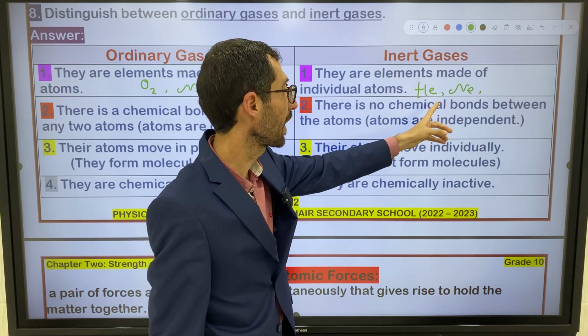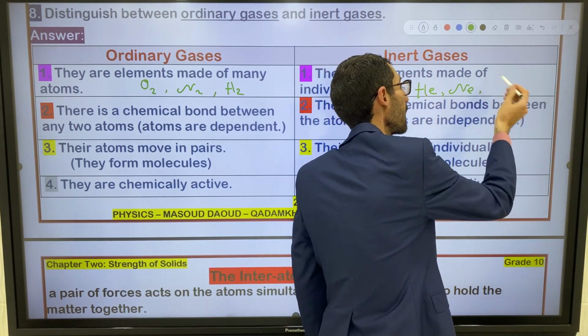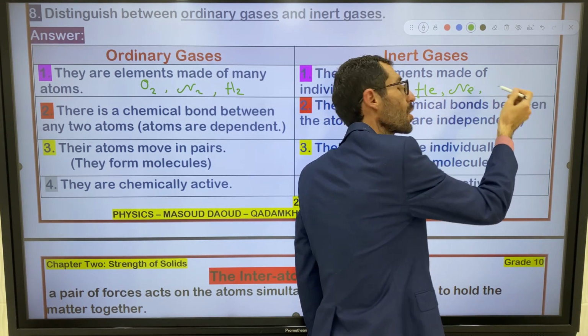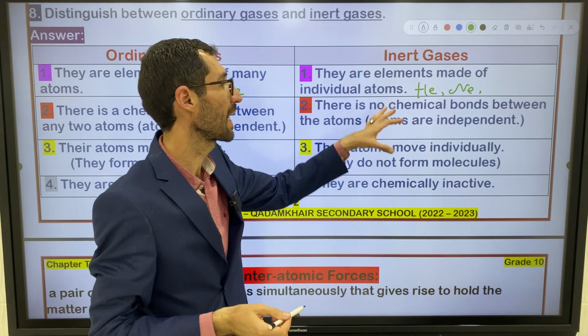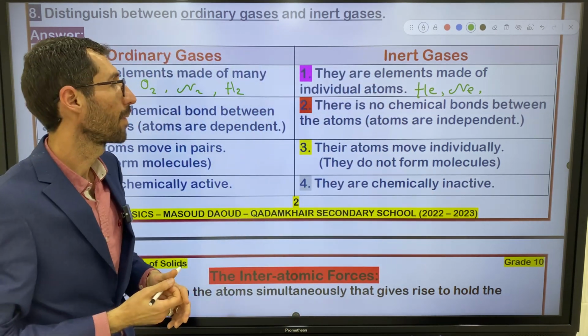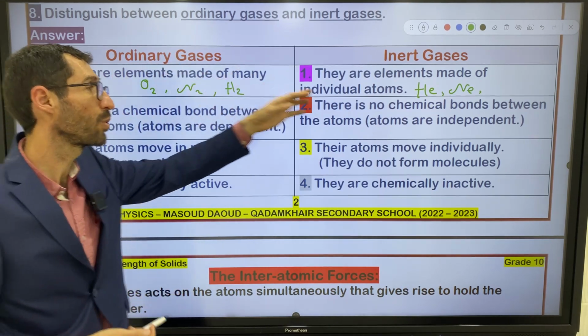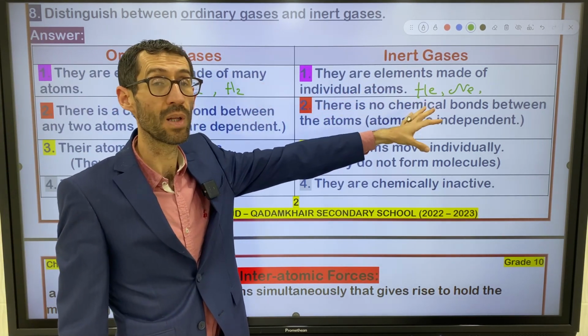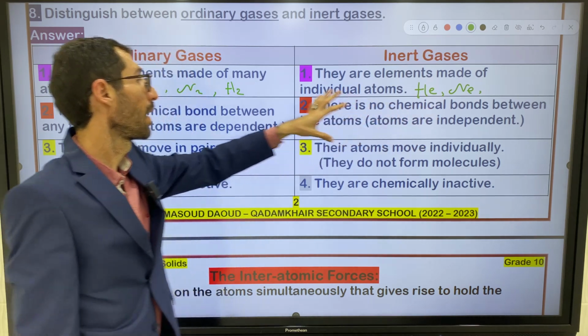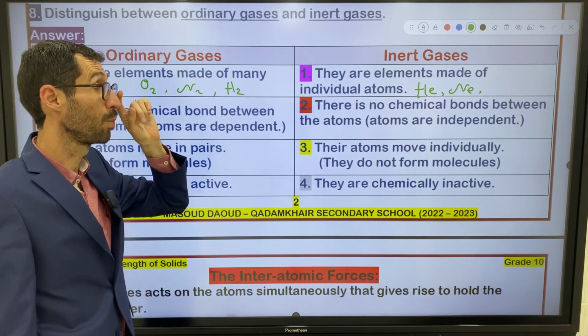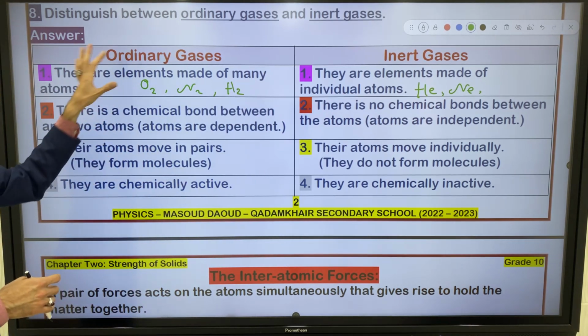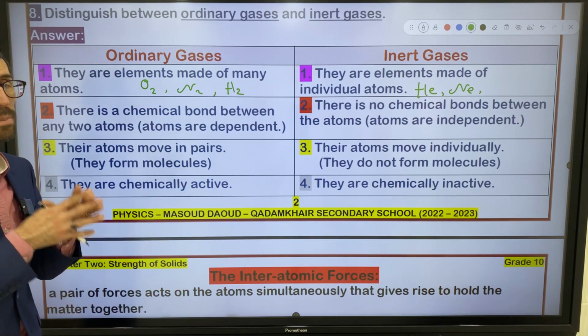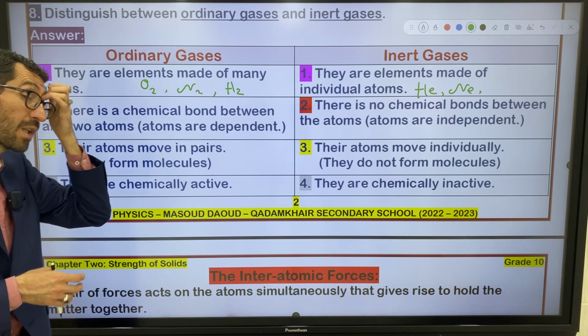He means helium, neon, xenon, krypton, and so on. So they are inert gases or noble gases. They are found in nature individually. They don't move in pairs, but ordinary gases in nature move in pairs, like oxygen, nitrogen, hydrogen, and so on.